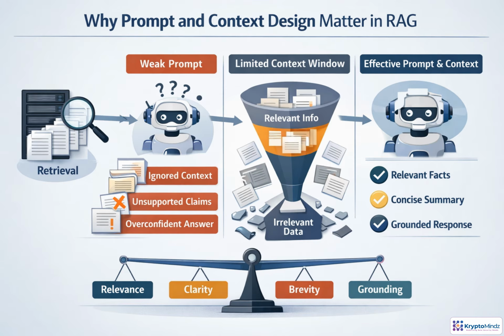Retrieved chunks are candidate evidence, not a finished answer. If the prompt is vague, the model may miss useful context, blend in unsupported claims, or sound certain when it should qualify. Since the context window is limited, every chunk needs a reason to be there. Strong RAG prompts organize evidence, set expectations, and balance relevance, clarity, brevity, and grounding, so the answer stays useful and trustworthy.